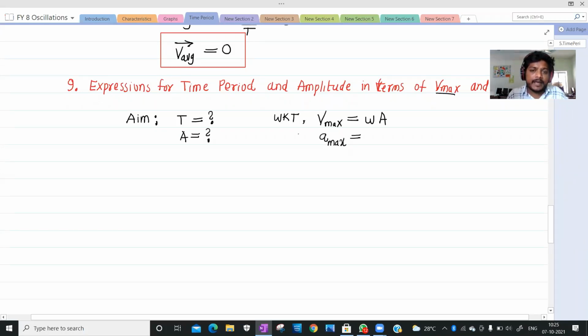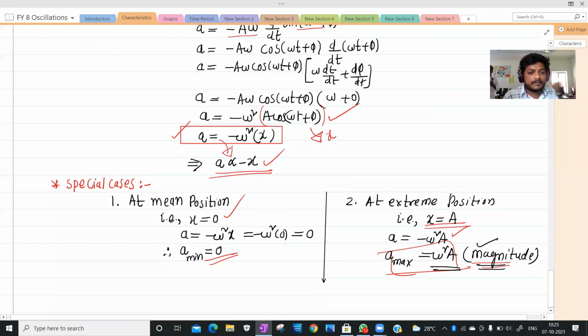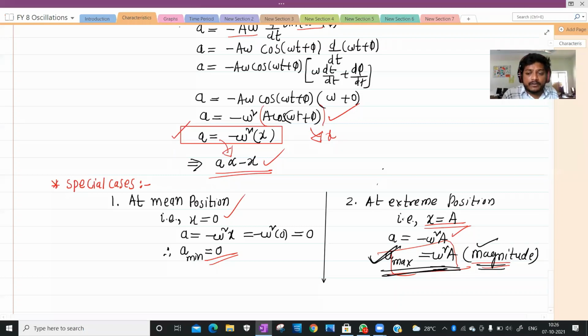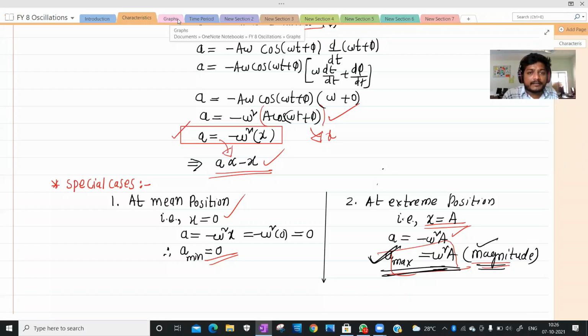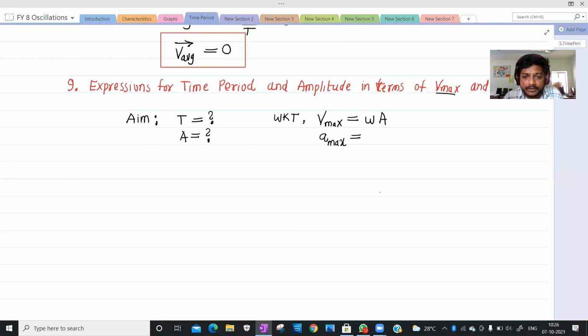Now tell me what is A maximum? When acceleration will become maximum, what is acceleration maximum? That is omega square A. Just to consider magnitude, that is omega square A. Is it fine?